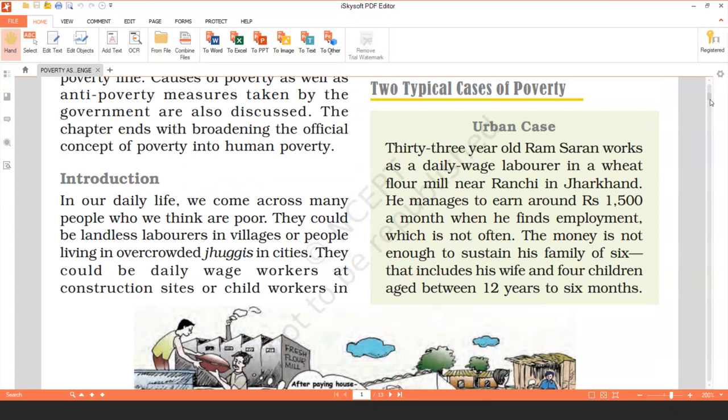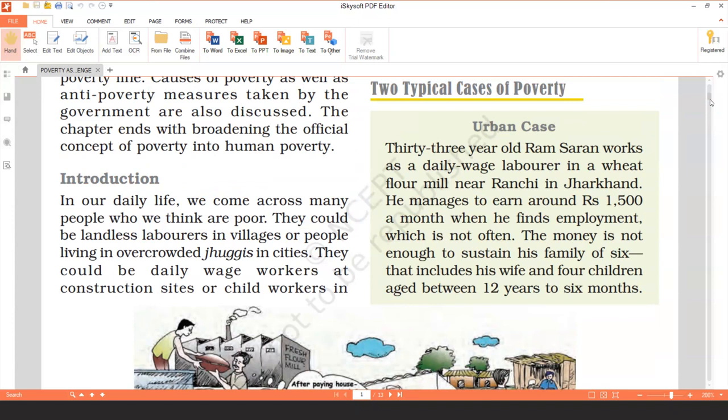The first story is about a 33-year-old Ram Saran who works as a daily wage laborer in a wheat flour mill near Ranchi in Jharkhand. Ranchi is a city in Jharkhand.